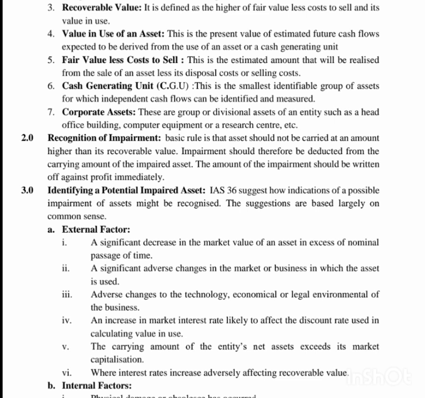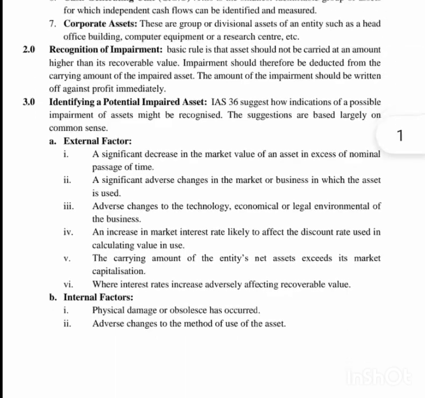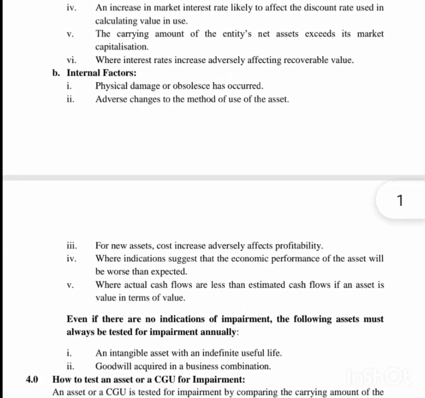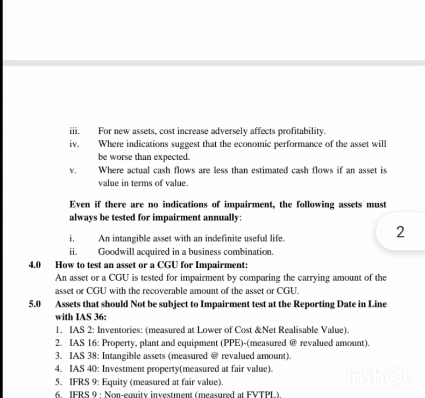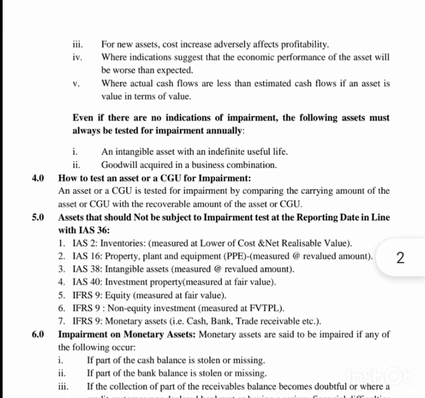Do you get? So we have identifying a potential impaired asset. Statistics suggest how indication of a possible impairment of assets might be recognized. The suggestions are based largely on common sense. So we have external factor, we have internal factor. You can read that one because of our time. I don't want this voice note to be long like that. You can read those ones.